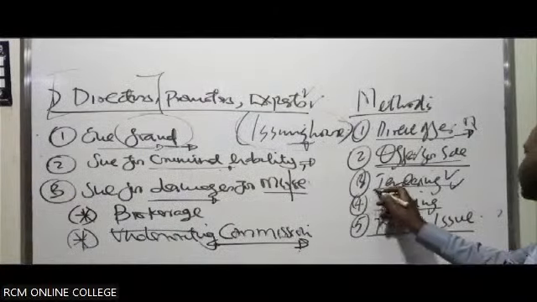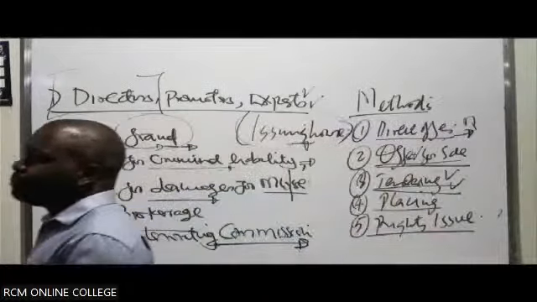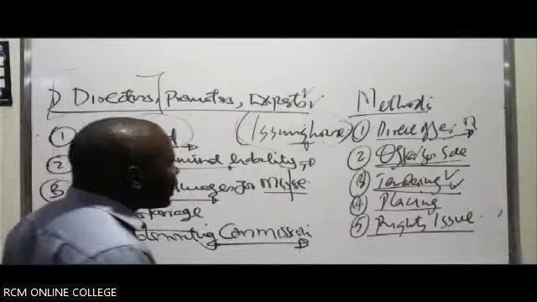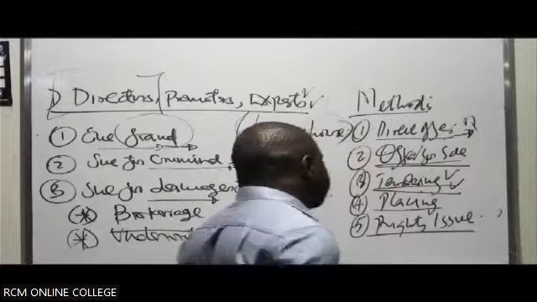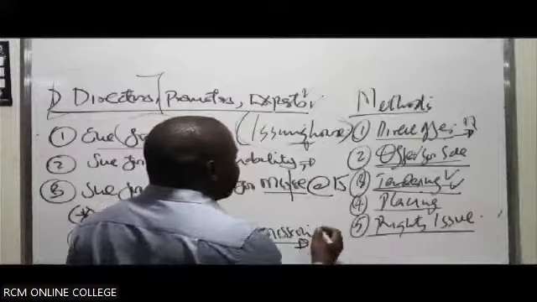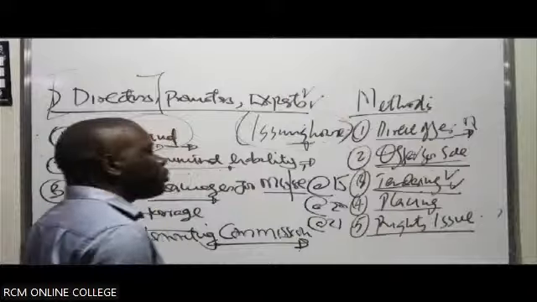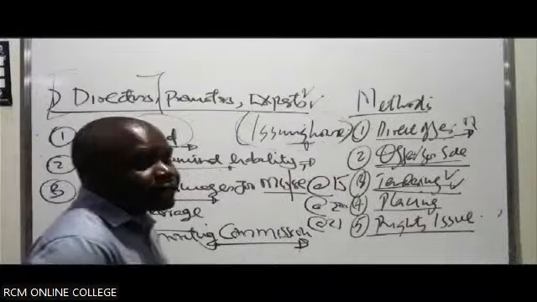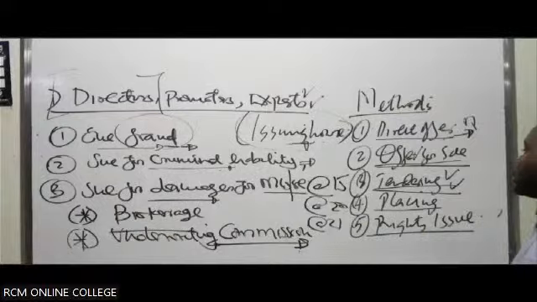Then you have tendering, which is not that very common. But this is what will happen under tendering. Under tendering, bids are invited. What do you mean by bids here? People put in their proposals as to how much they can buy the shares of the company at. Maybe someone will say, I can buy at 15. Another says, I can buy at 20. Another says, I can buy at maybe 21. So the one who puts in the best bid or proposal that suits the interest of the company is the one who will likely be allowed to buy the shares. That is what we call tendering.